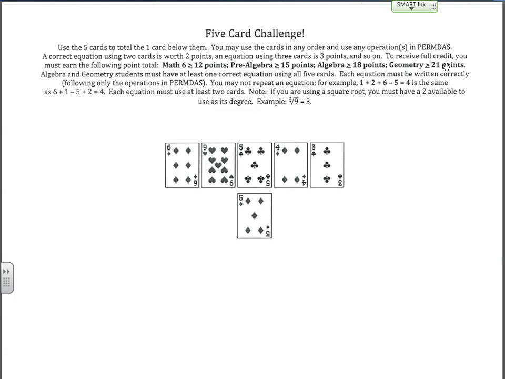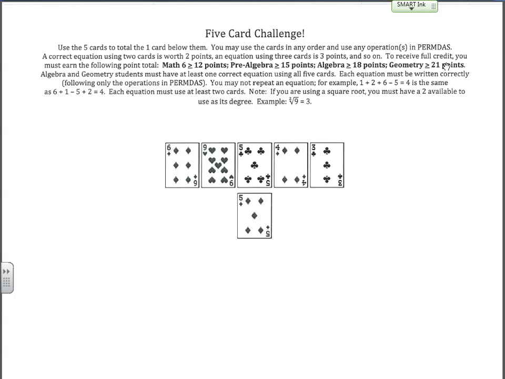5-card challenge. We're familiar with this by now, I certainly hope. Algebra, you're looking to get 18 points, including at least one 5-card combo. Just make sure that you're using correct order of operations. A great way to check these is exactly what you write down, put it into your calculator, because your calculator always does the correct order of operations. And so if you put in exactly what you write down and you get 5, then you're right. If you don't get 5, then you've got to fix it. Probably add parentheses or something like that.